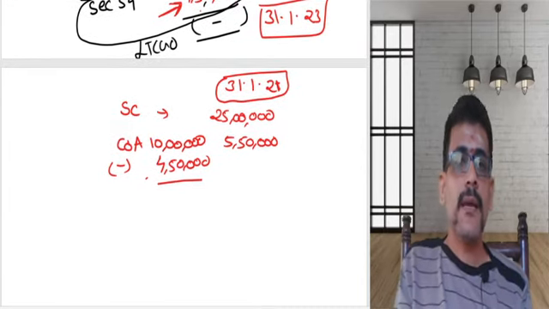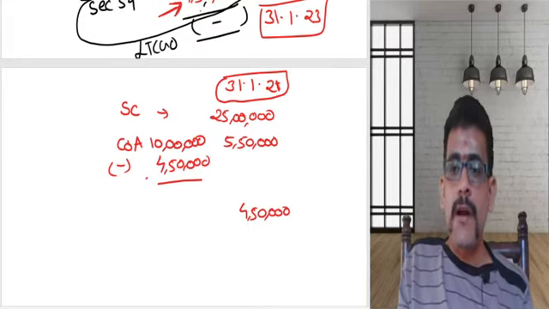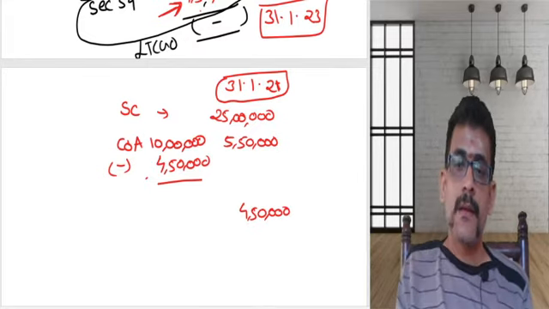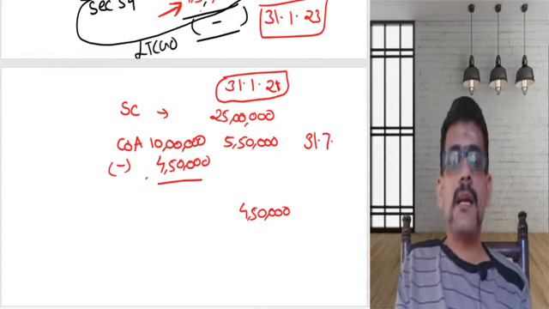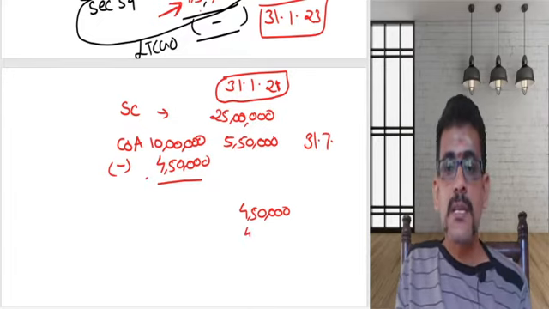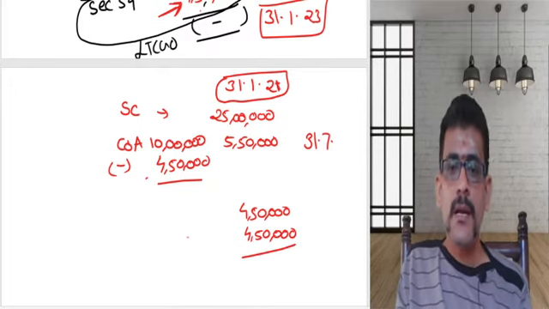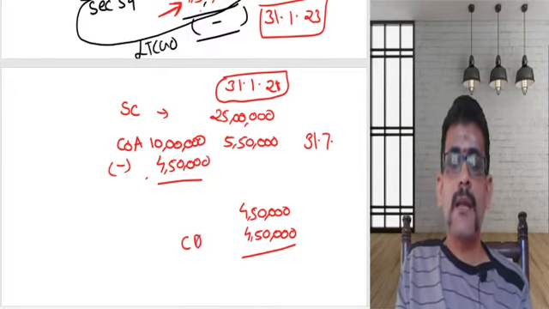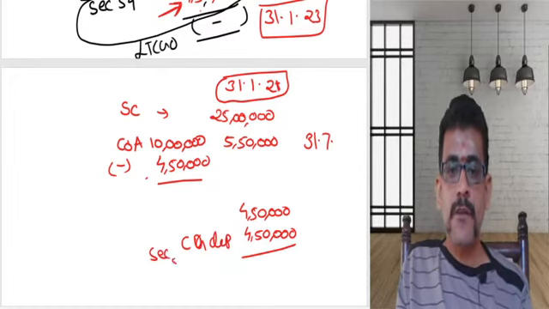I got a gain of 4,50,000. I am not able to find a suitable house immediately. So what I can do, within the date of filing my income tax return, within 31st July of the said assessment year, I can deposit the money where? In the capital gain deposit account. So I deposited in the capital gain deposit account and took the deduction under section 54.